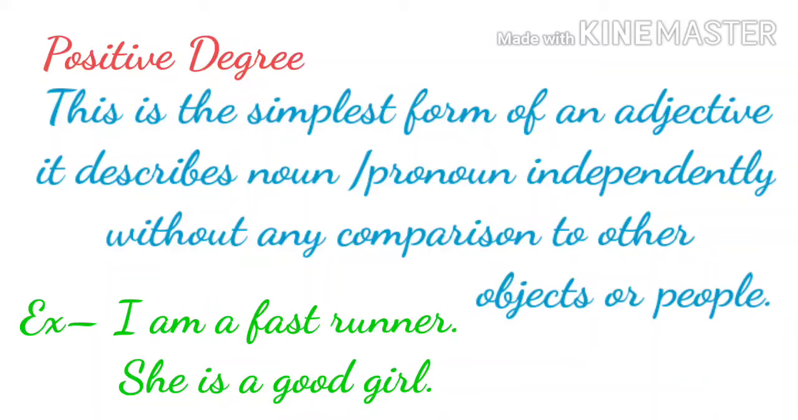For example, I am a fast runner. Here, the runner is not compared with anyone. Only it is told that I am a fast runner. Example 2. She is a good girl. Here, the girl is not compared with anyone. Only it is told that she is a good girl.